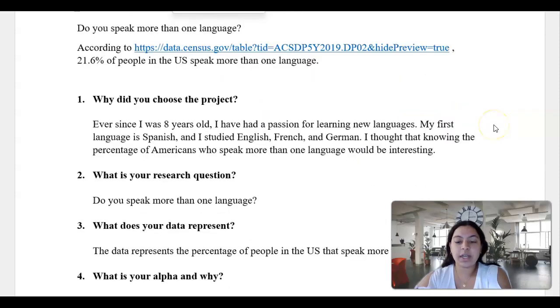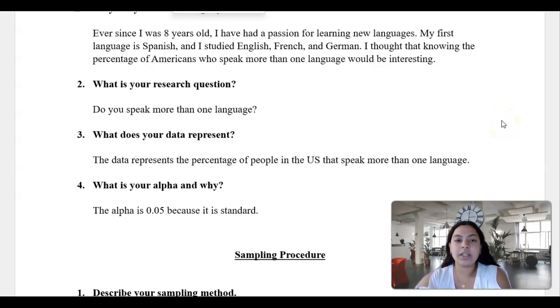Why did I choose this project? I chose it because ever since I was like 8 years old, I've had a passion for learning languages. In fact, when I was in my country, Venezuela, I took German, French, and English classes. What is my research question? Do you speak more than one language?